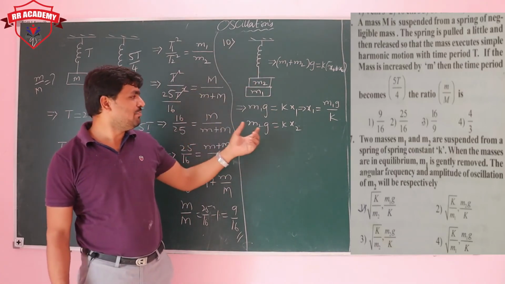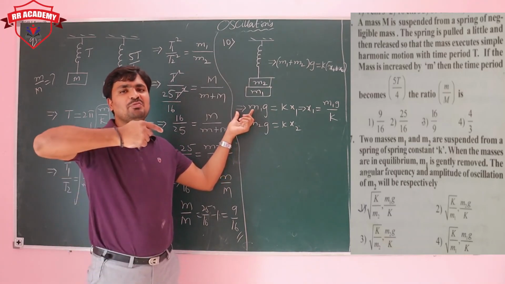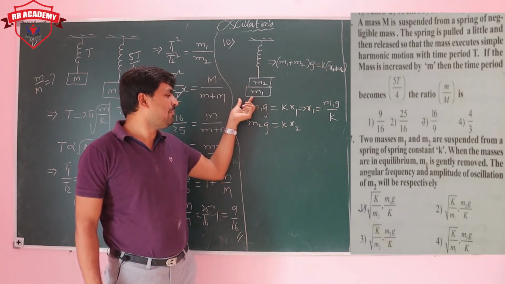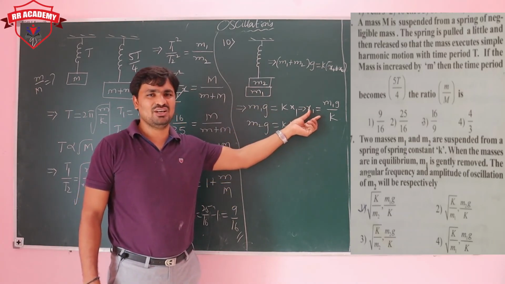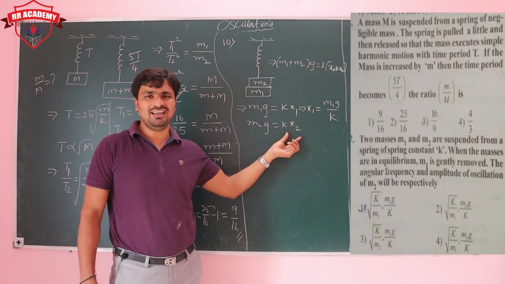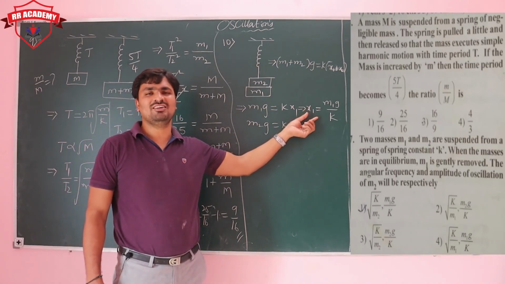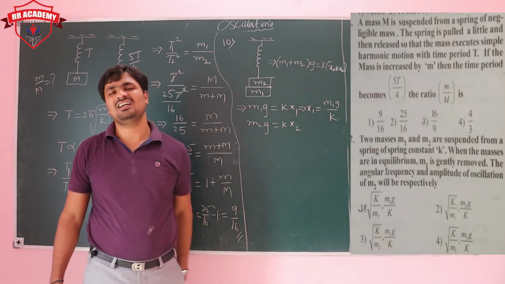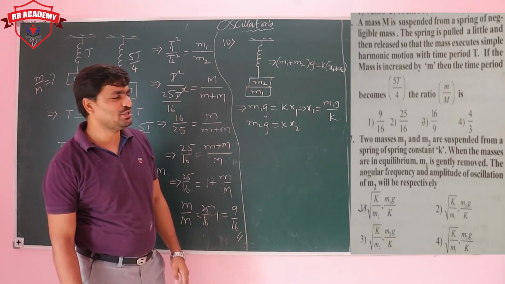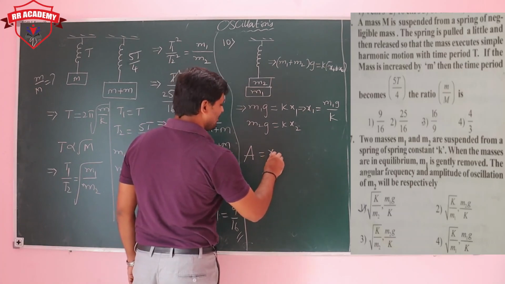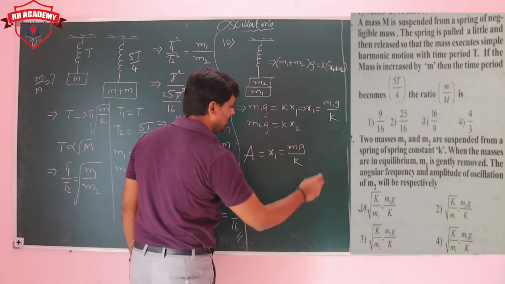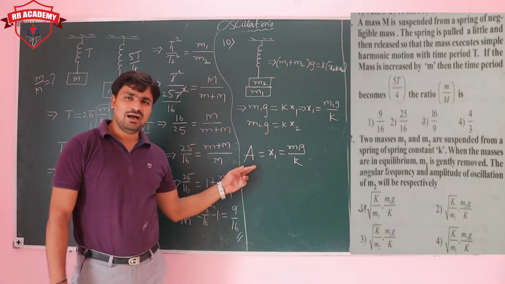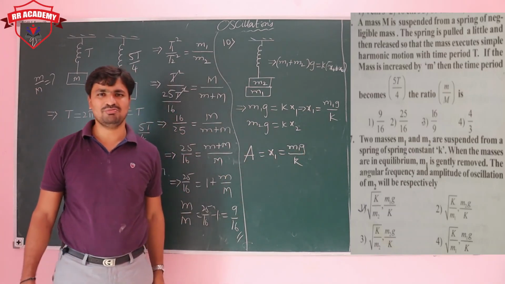Now when we are removing m1, then how much is the spring compressed? x1 or x2? If you are removing m1, then the spring is compressed by x1. If you are removing m2, the spring is compressed by x2. Now we are removing m1, the spring is compressed by x1, and that is going to be the amplitude of oscillation. Then what is the amplitude? It is equal to x1, because we removed m1, so its amplitude will be x1 equal to m1g by k.